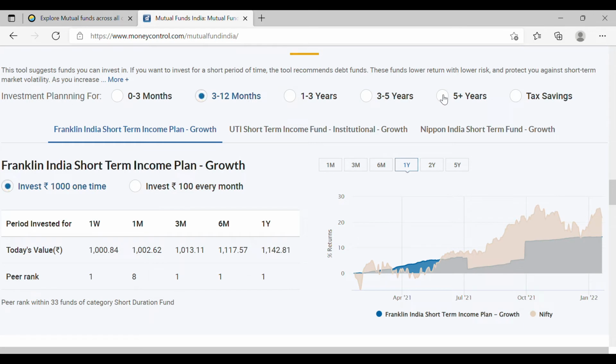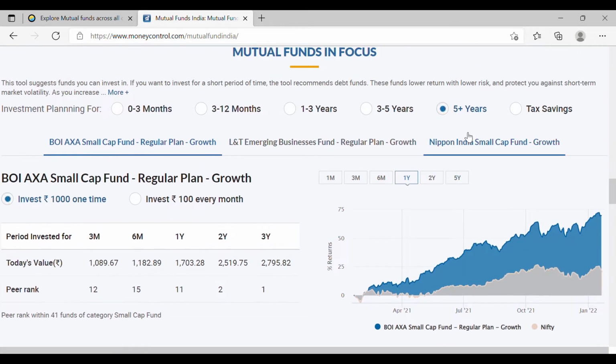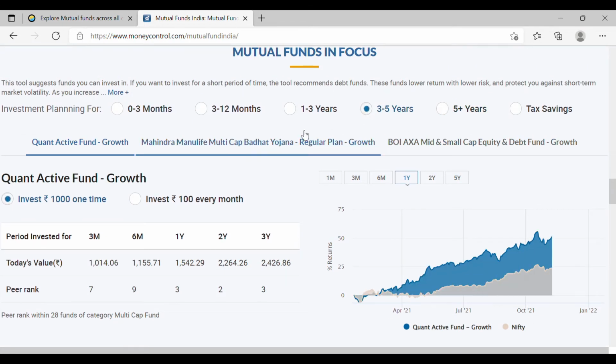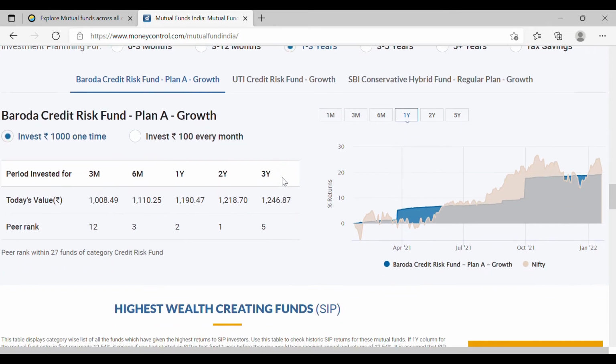And once you go for a higher duration, you can start seeing small cap, mid caps, and various other sorts of equity based funds. And similarly, the mid term can also give you mid cap and small cap, and slightly lesser than that will also give you some good equity based mutual fund investing. Depending on that, you can select this, but you should do this with a little bit more research.